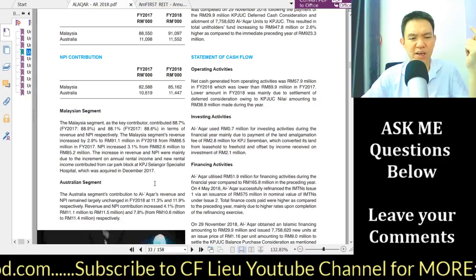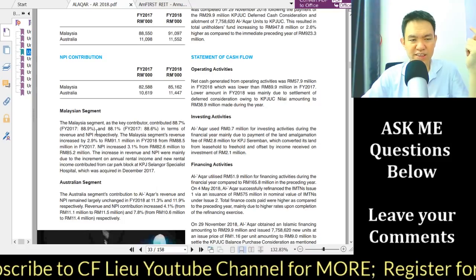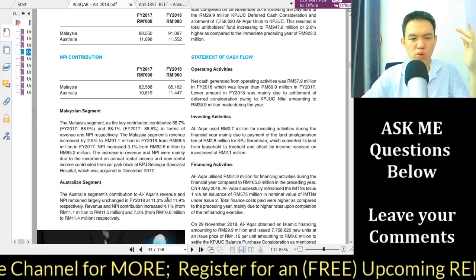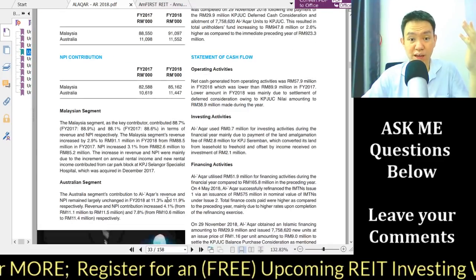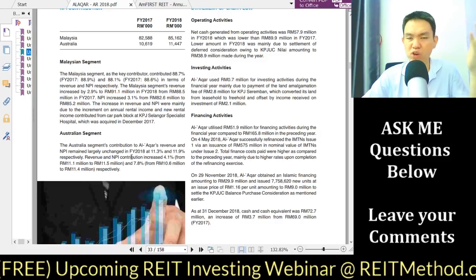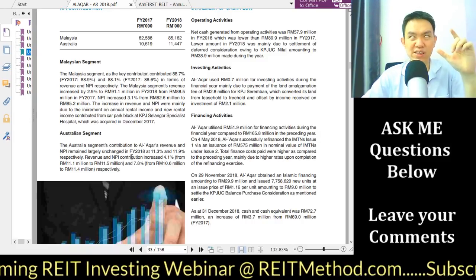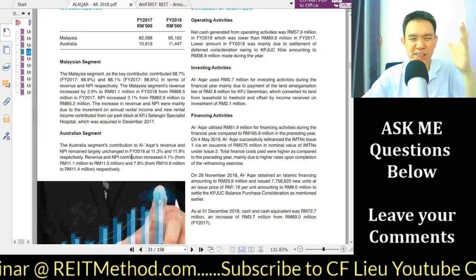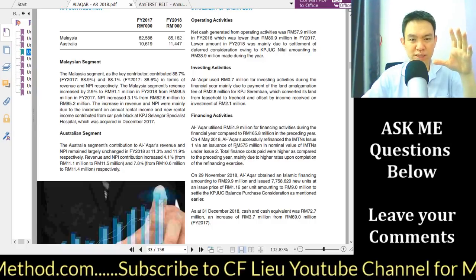Most of the revenue still comes from the Malaysian segment, all the KPJ hospitals. Less than 10% is contributed by the Australian retirement home. So this is something to note. And when it comes to the Australian retirement home, I think there's a certain risk. It comes to this foreign exchange risk over here, so you just need to be aware of it.